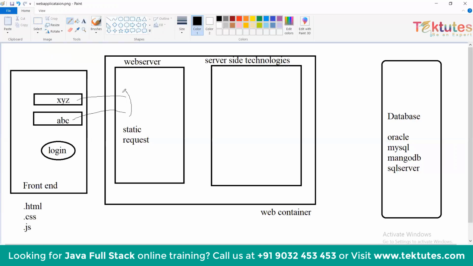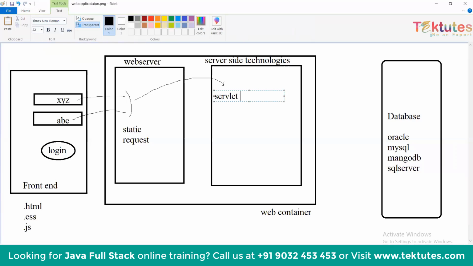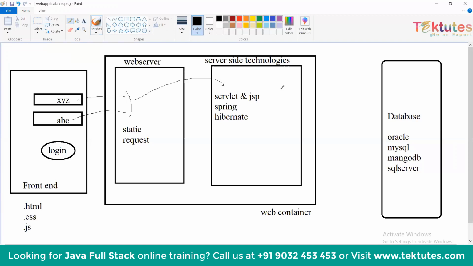So these values will be taken by the server-side technologies. We have different server-side technologies like servlets and JSP, or we can use the Spring and Hibernate frameworks. These Java technologies are used to handle the web applications, where the values retrieved from the username and password are given to the database, and it is checked whether the database contains the values or not.